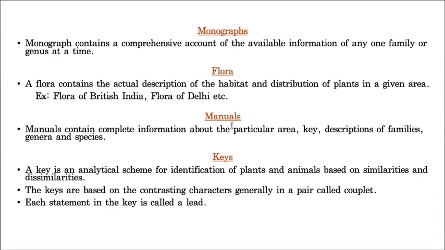Okay, now let us take manuals. A manual is a book containing complete information about a particular area and description of families, genera and species. Even in the market, many manuals are available. If I give which types of plants and species are there in a particular area, and a complete description, then that is called a manual. That is for easy identification. For example, on a normal botanical tour, they will give you one manual. If we are going to, let us take Kashmir, they will tell us that in Kashmir this type of plants are available. Like that we will give manuals.